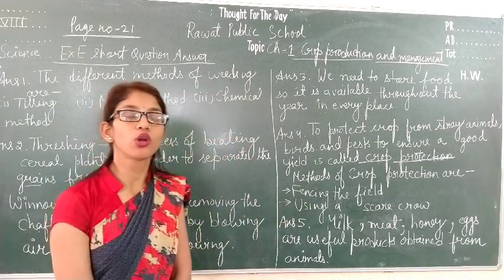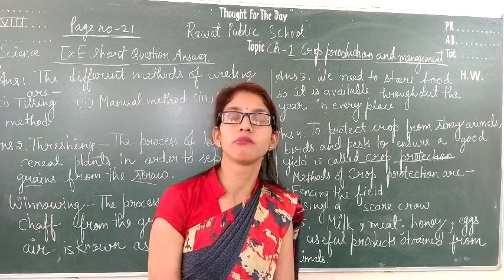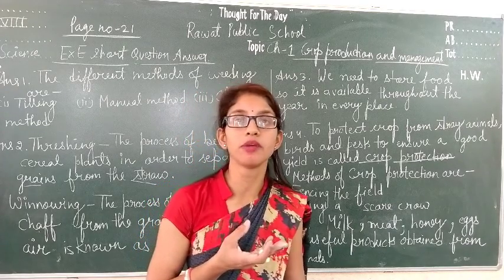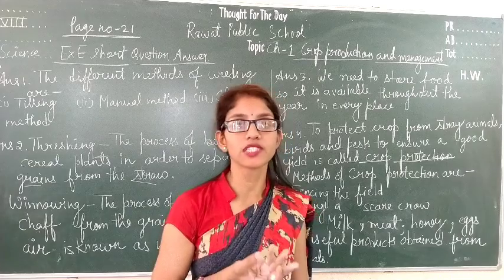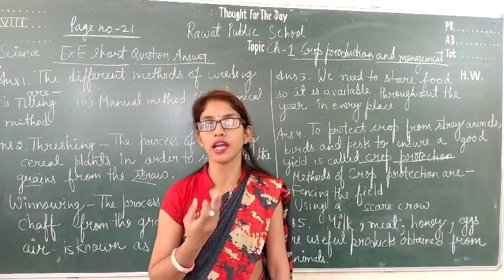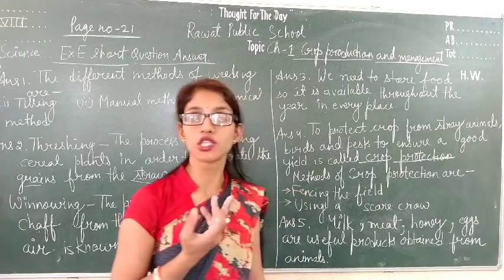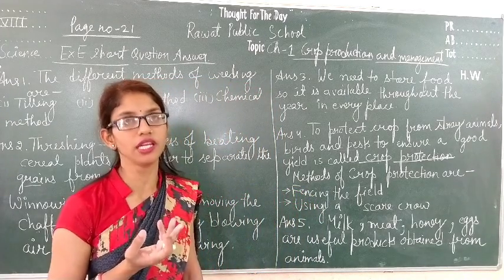As we all know, we get a large number of products from the animals, like we get milk from them, we get a large number of milk products, we get meat, we get eggs, we get cod liver oil from the animals. We also get honey and bee wax.